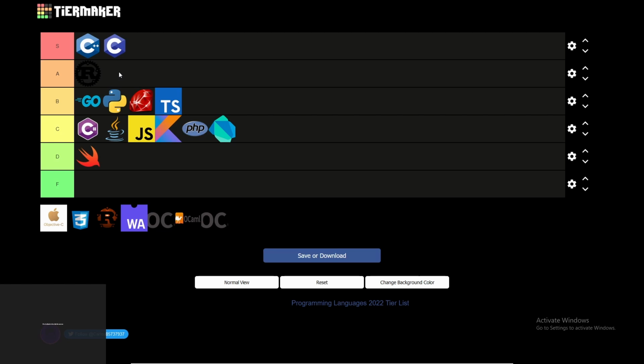Yes, I do agree that Dart could be in B tier, so I will make it B tier because it is a very good high level language. Maybe it is used for GUI development, but I don't have many issues with Dart. I have issues with Flutter, not with Dart. Dart is an okay high level language. If you want to try a new high level language, then I recommend Dart. I will post some Discord servers about Dart in the description if you want to get into Dart.